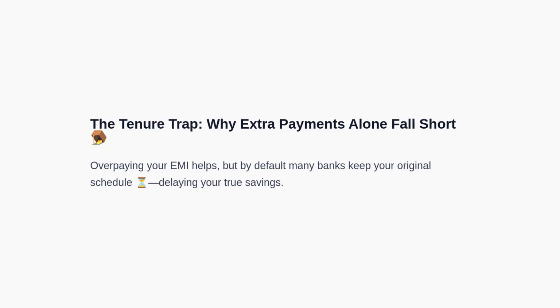Let's define the tenure trap. When you pay more than the required EMI, most banks will apply the excess to principal, which is good. However, many still keep your original end date and EMI structure. That means your interest savings accrue slowly over time rather than accelerating the loan payoff. To fully realize the benefits, you must proactively change how the bank recalculates your loan. Specifically, you need to request re-amortization with a reduced tenure so the payoff date moves forward.